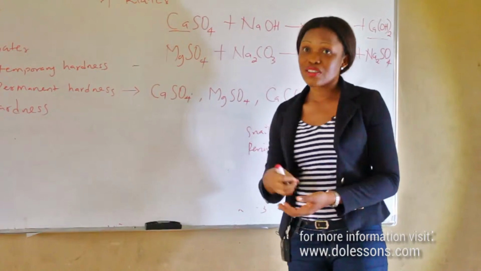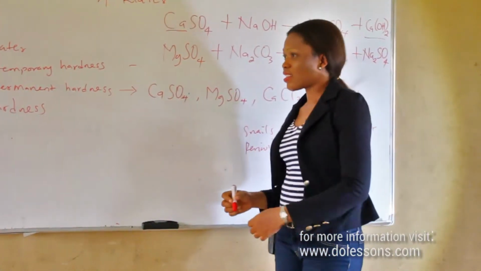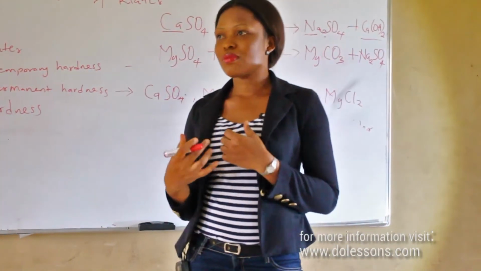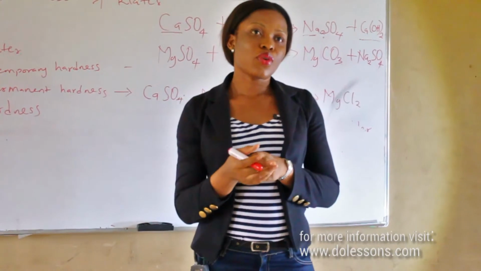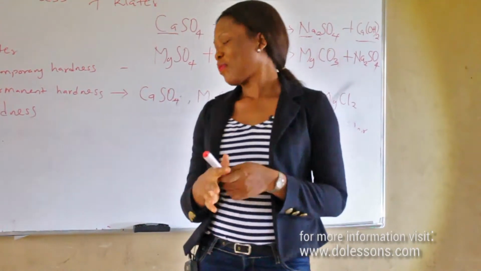They utilize the calcium ion in the water to build shells. Also, the calcium and magnesium ions are nutritious. So we get to consume calcium ions for improved bones and teeth.